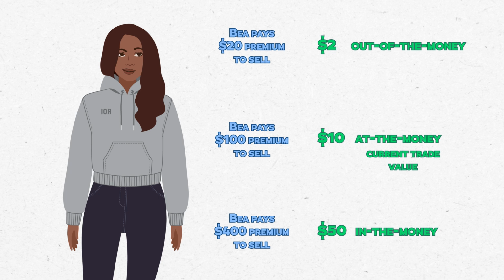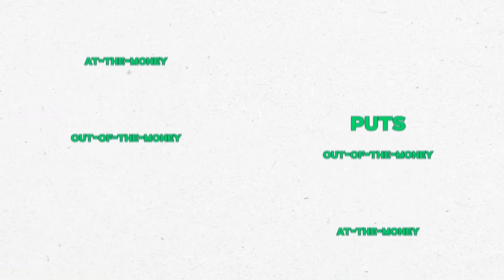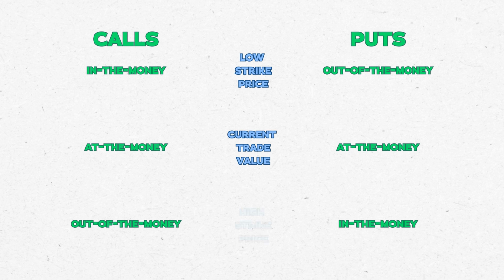In a put, in the money means a high strike price, at the money remains the current trade value, and out of the money is a lower strike price. That's kind of confusing, right? We get it.